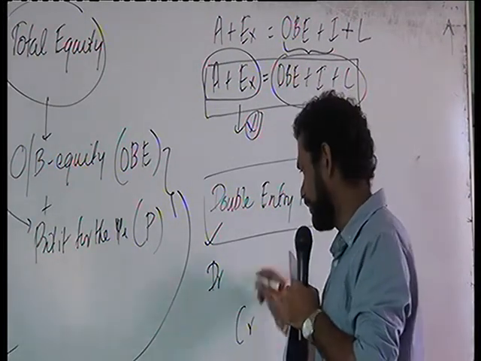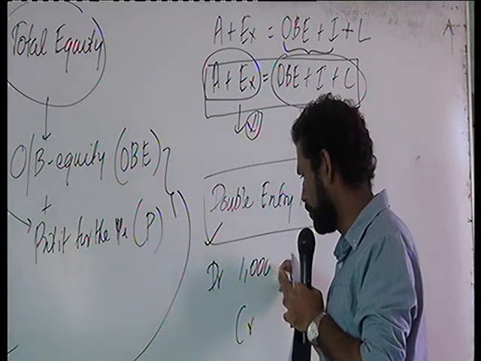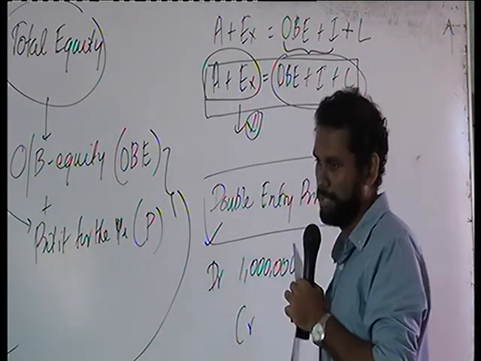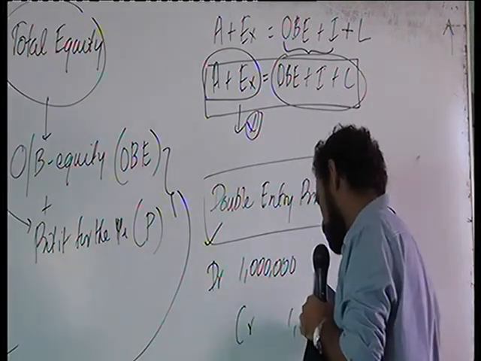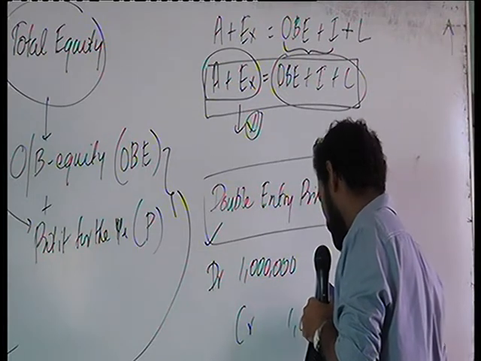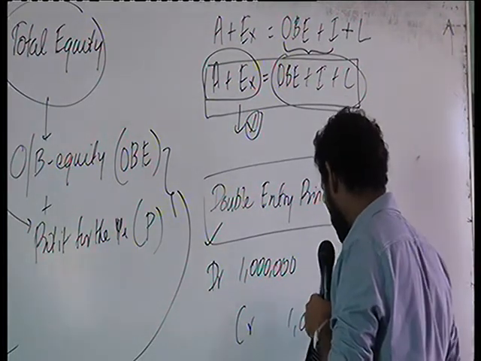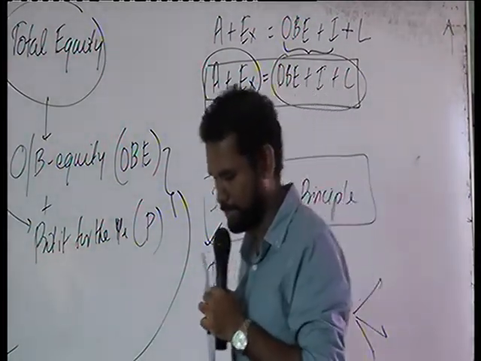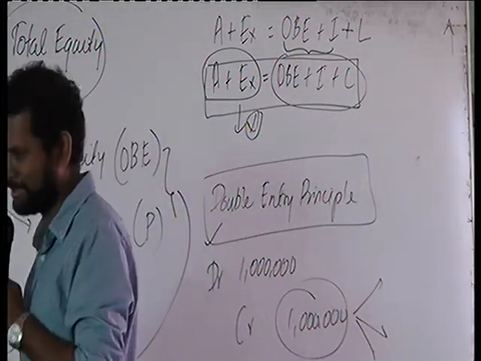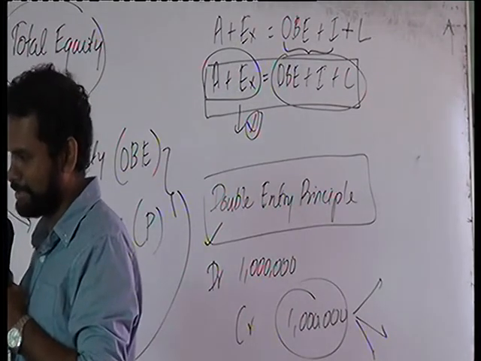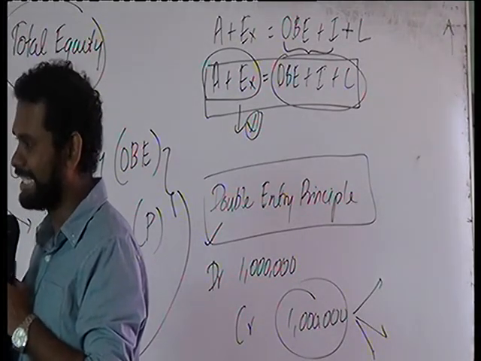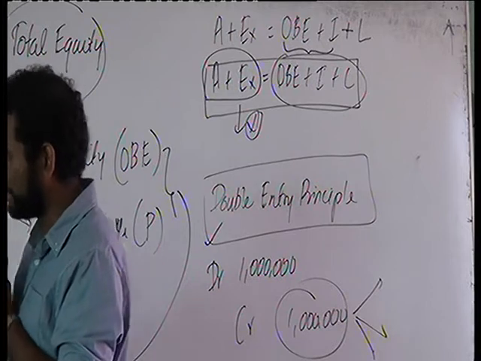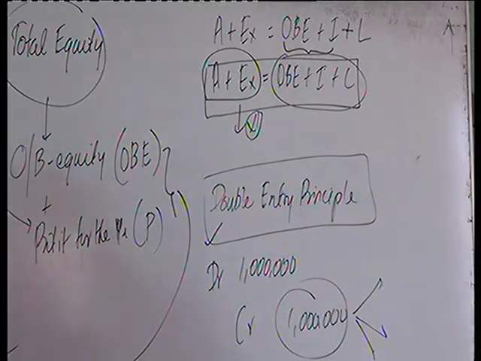Let's say if we are putting a debit entry of 1 million, then the credit also should be for a value of 1 million. This 1 million can be split across different entries, but still it has to tally with 1 million. That is what the double entry principle was, what we discussed in the last lecture. And then we discussed the increase and decrease of each item of the financial statement, or the elements of the financial statement.